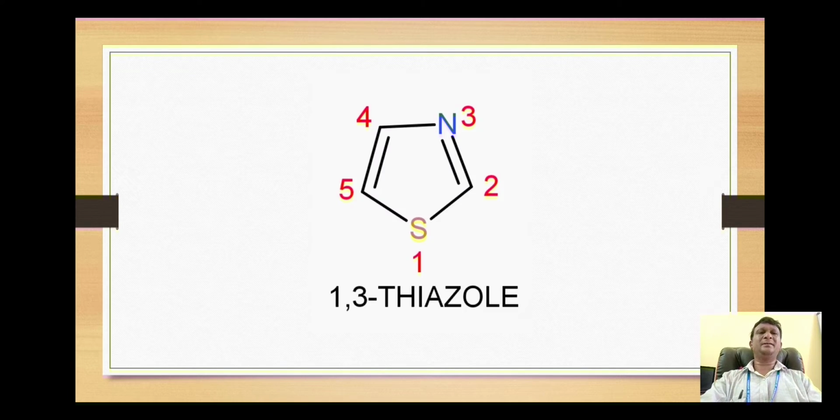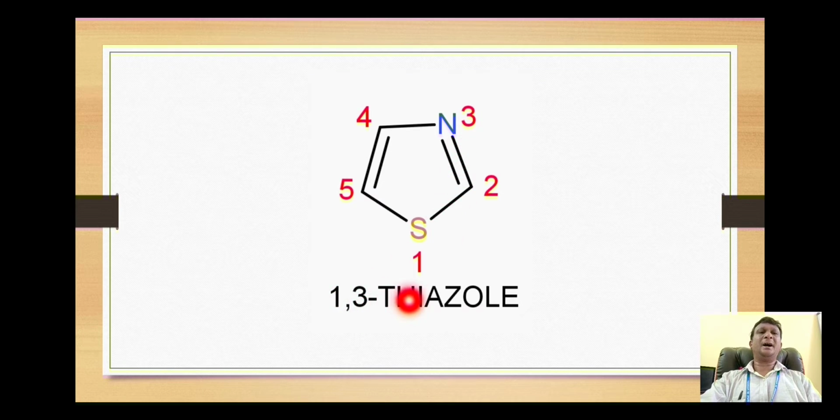The thiazole is a 5-membered heterocyclic ring. Here two heteroatoms are present, that is sulfur and nitrogen. Sulfur is at position number 1 and the nitrogen is at position number 3. So that's why the IUPAC name of this heterocyclic ring is